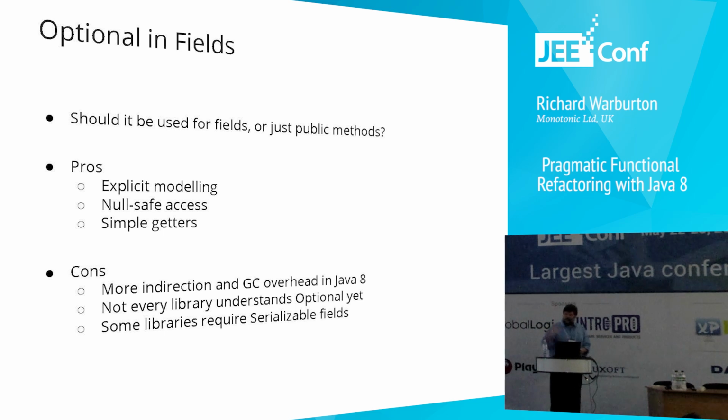On the downside, because you've got all these values boxed up in optionals, you get a bit more indirection. So you've got another pointer chase to get to every field, and you've got potentially more GC overhead. These are problems which could be solved in Java 10 with value types. Or at the moment, not every library itself understands the optional component. And some libraries require you to have every field being serializable. For example, CDI does this. And the optional data type is not serializable.